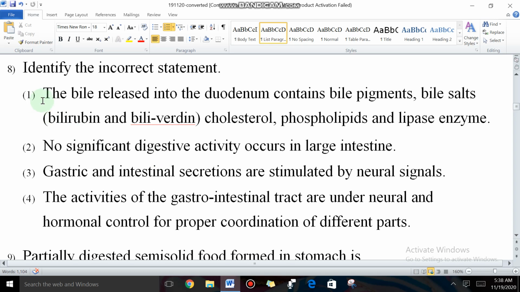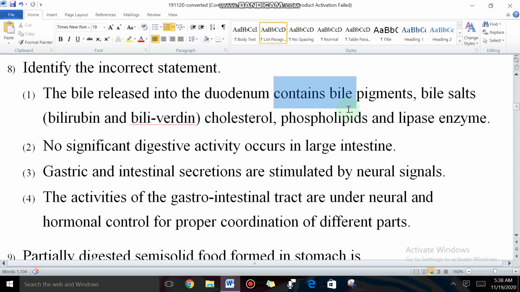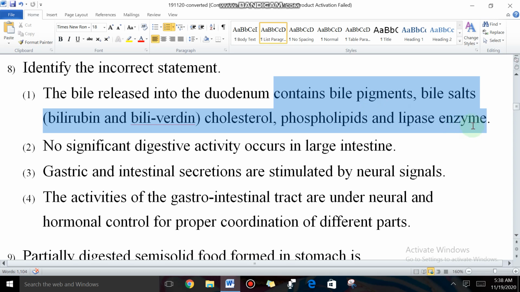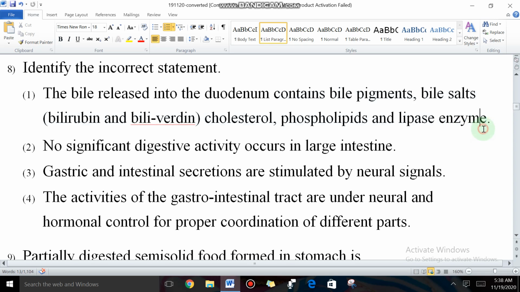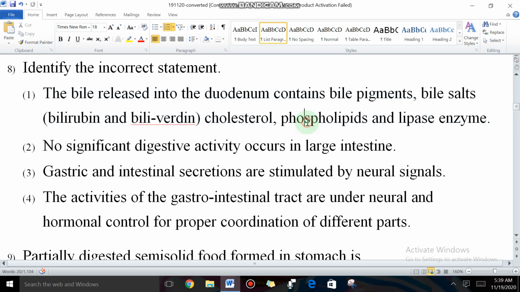First statement: The bile released into the duodenum contains bile pigments, bile salts, those are bilirubin and biliverdin, cholesterol, phospholipids, and lipase enzyme. Next, no significant digestive activity occurs in the large intestine.